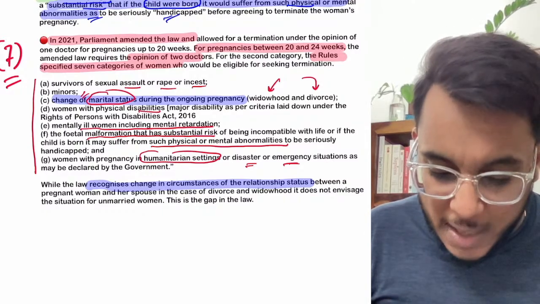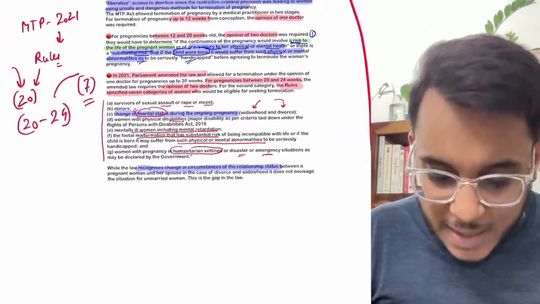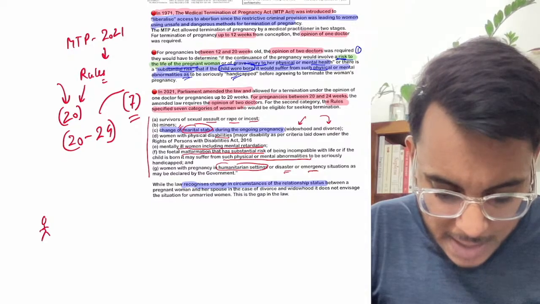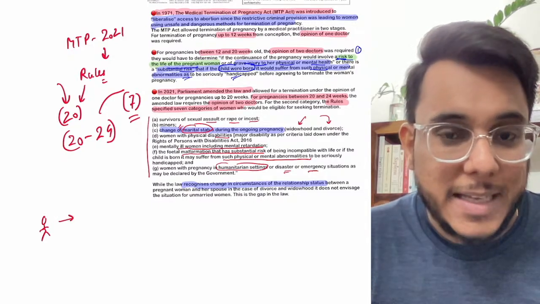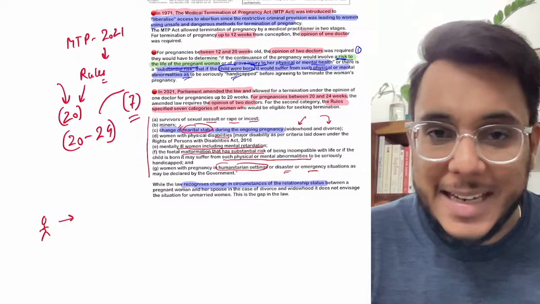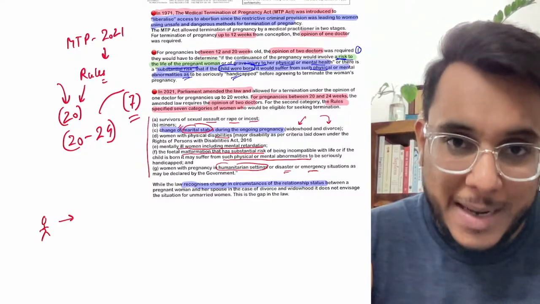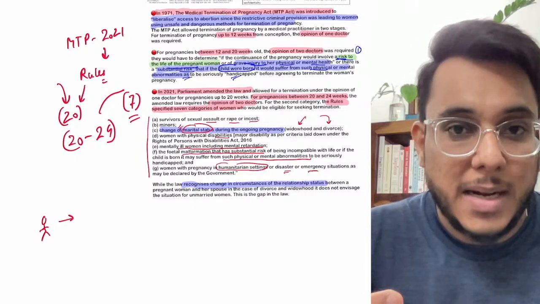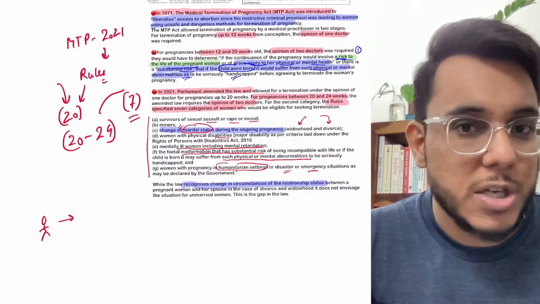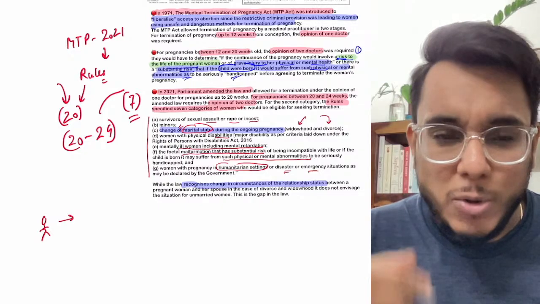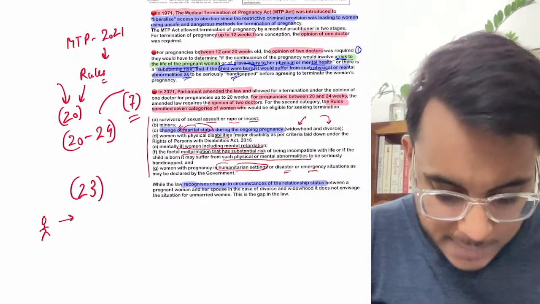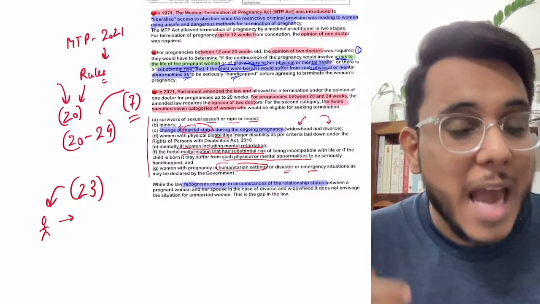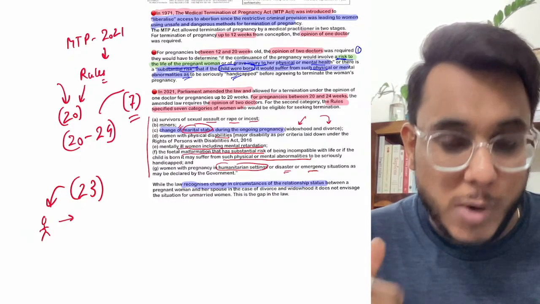Now guys, the issue comes. Recently what happened, a girl approached the High Court and then the Supreme Court. She said that she is not married, she got pregnant, and now she wants to abort the child because her partner has refused to marry her. Now the pregnancy was more than 23 weeks. The court refused to allow her the abortion. Why did the court refuse?